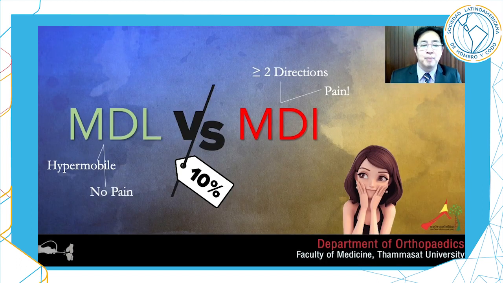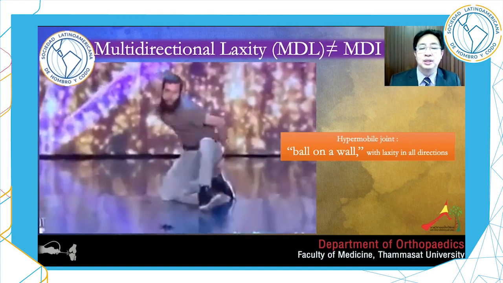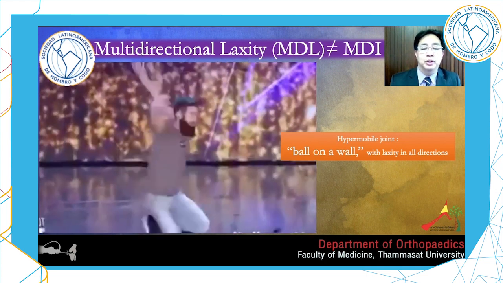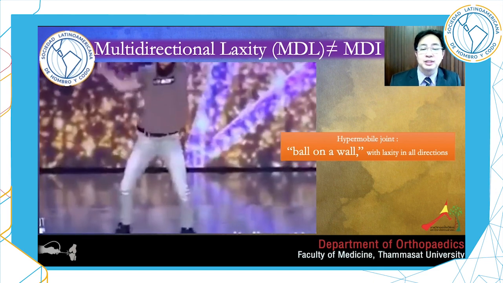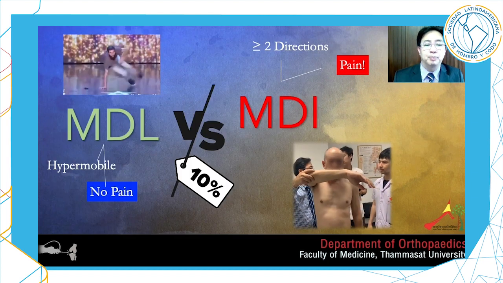I will start with the multidirectional laxity or MDL and how it's different from MDI or multidirectional instability. We should differentiate between MDI and MDL. This guy had loose shoulder but has no problem. If you test his shoulder, there's no pain. Generalized ligament laxity doesn't mean it is pathologic. MDI is MDL with pain.